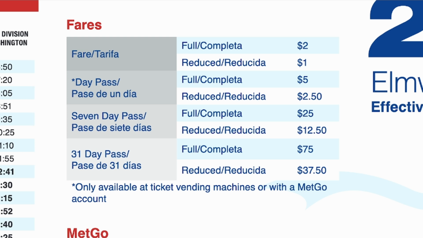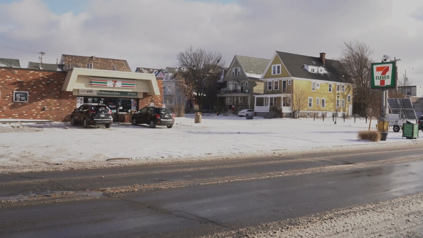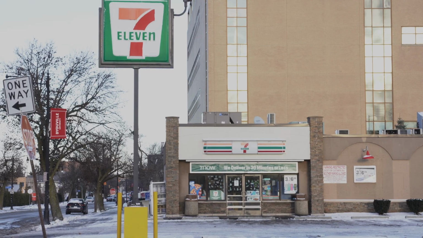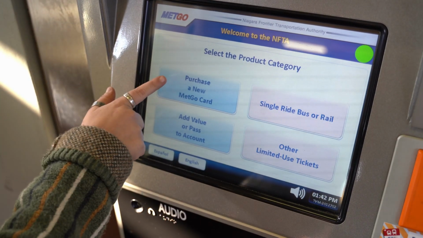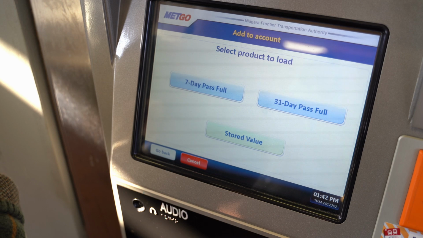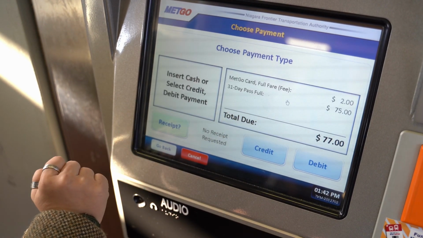Do you have a bus pass? If not, you can purchase one at the bus terminal or at some local convenience stores. Follow the directions at the terminal to purchase your bus pass. You will have to pay by debit or credit card, and the terminal will release a pass. You can also bring your monthly pass to a terminal and add more money to it if you need.